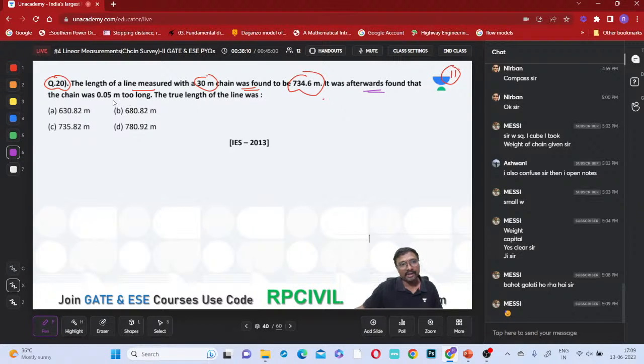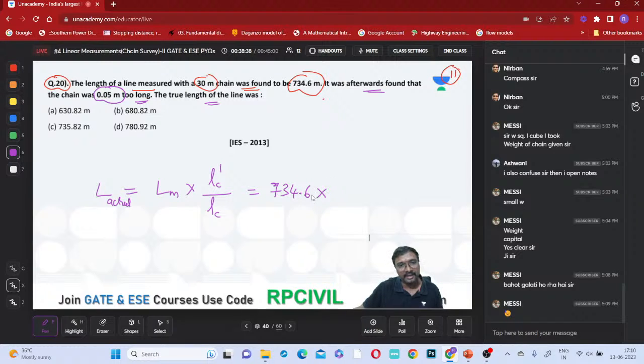It was found after that the chain was 0.05 meter too long, then the true length of this line is, right? So what is the true length or actual length of this line? If you just observe, L measured into LC dash divided by LC. It will become carry. Yes, if you do it in a hurry, it will become carry definitely, right? What is that measured length?